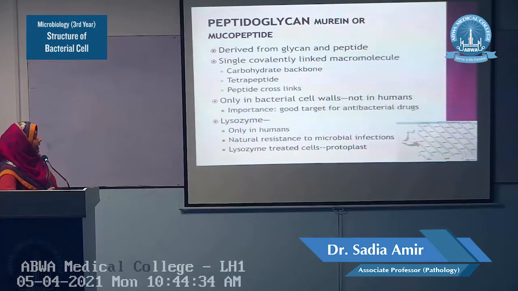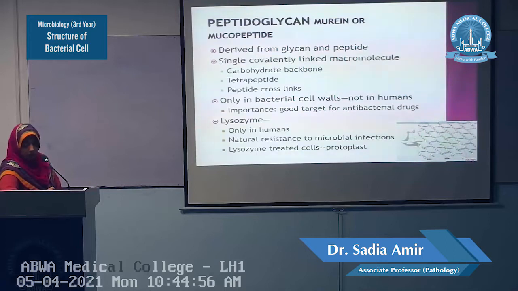As I have already told you, the peptidoglycan is present in the cell wall of the prokaryotes, only in the bacteria. So it is not present in the human cells, which are eukaryotes. This difference is very important for the selection of antibiotics, antibacterial drugs.